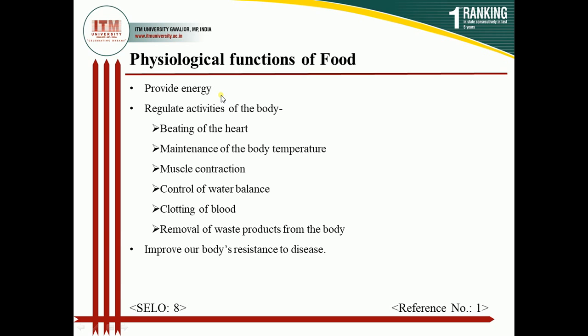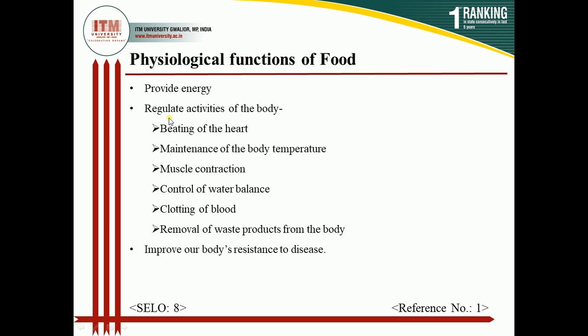Apart from the storage of glycogen, fats are also stored, and at the time of starvation, when our body needs energy and we are unable to take food, then these stored forms of nutrients are broken down into glucose and provide us energy.